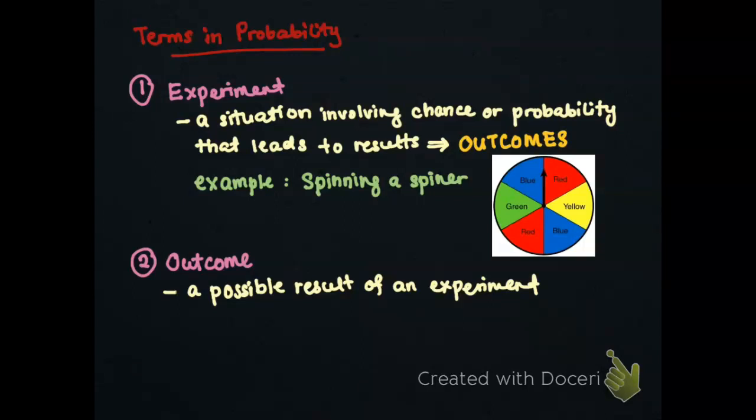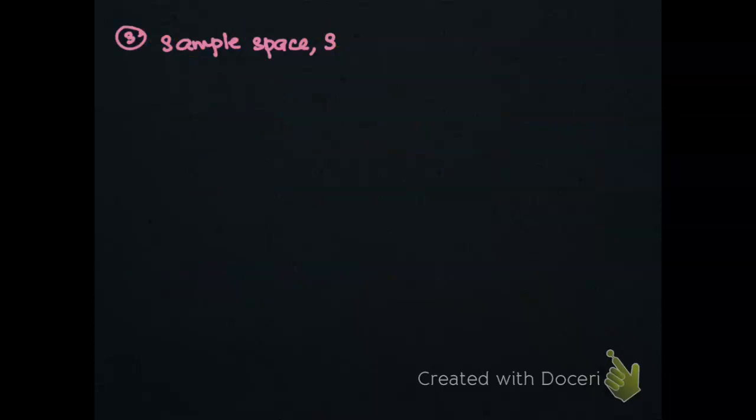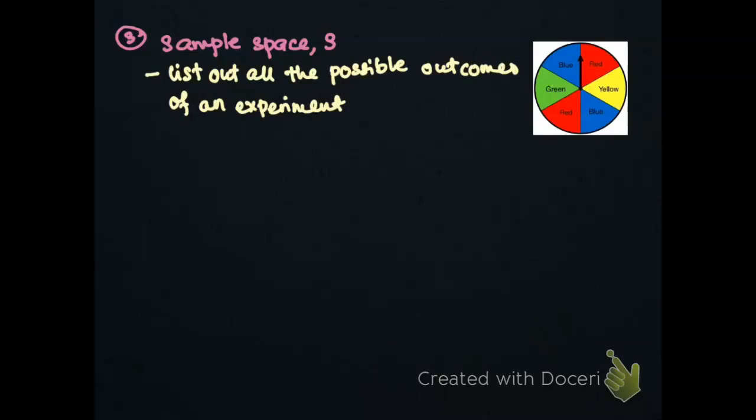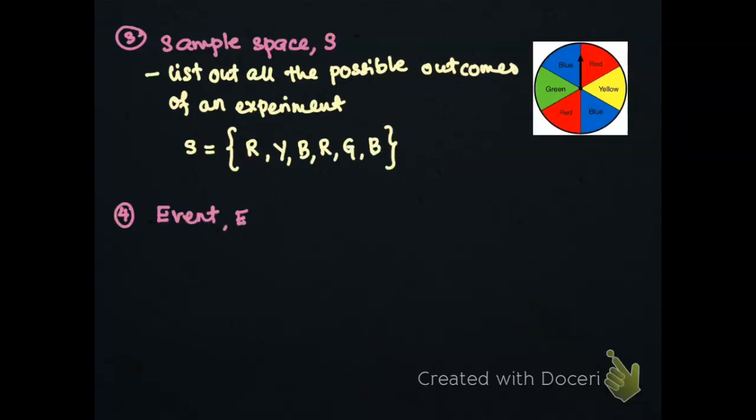result of an outcome. The next one is sample space, which is always denoted as S. This set of sample space lists out all the possible outcomes of an experiment. For the experiment of spinning the spinner, the sample space of this experiment is written as red, yellow, blue, red, green, blue.